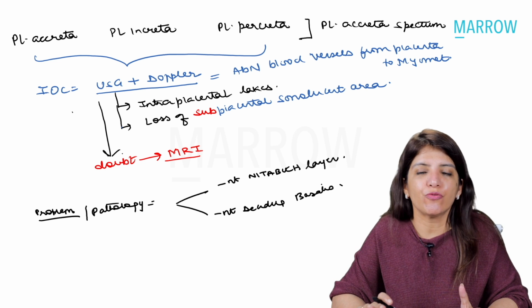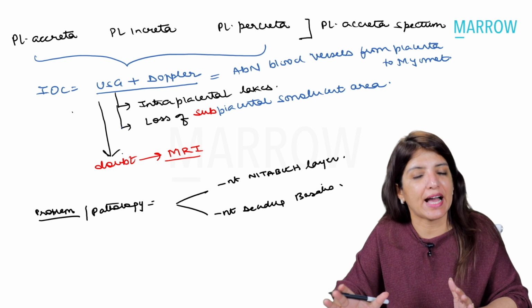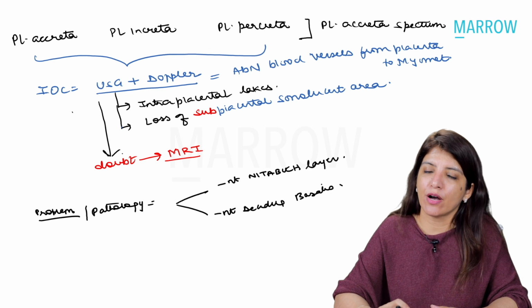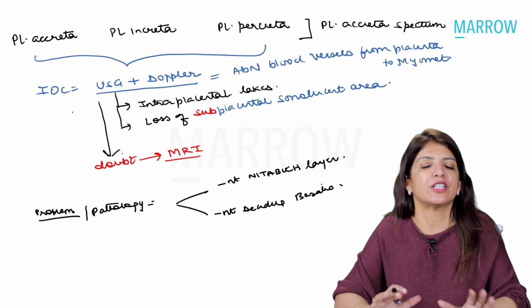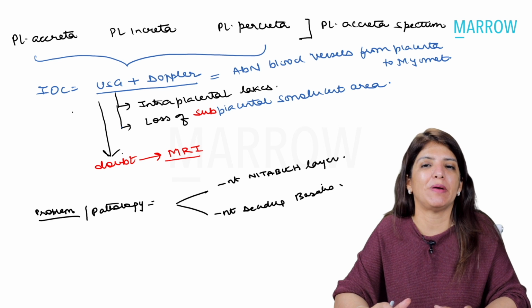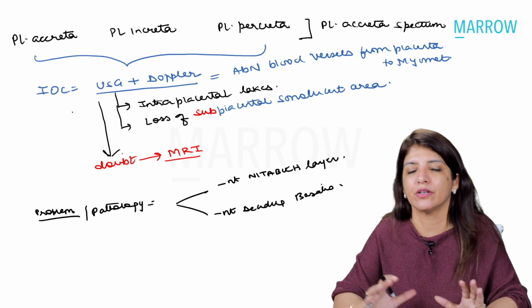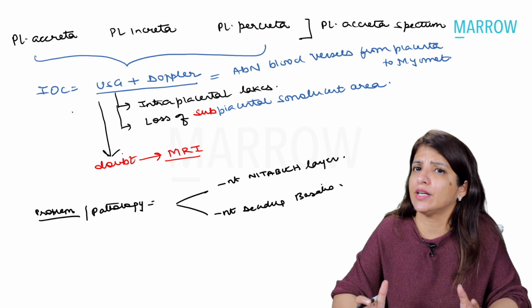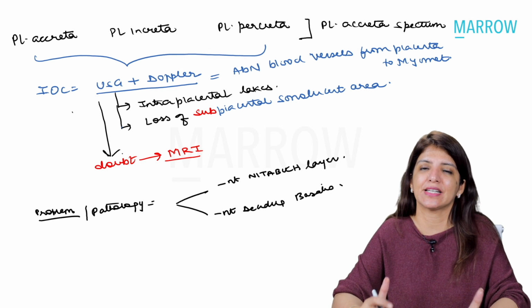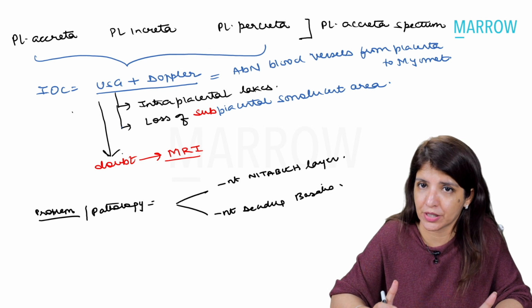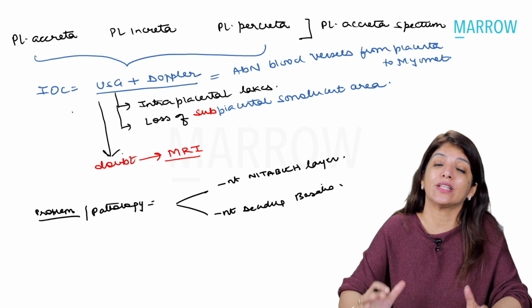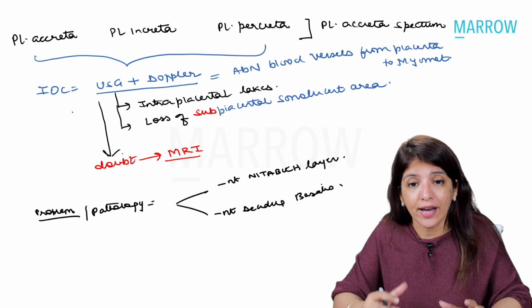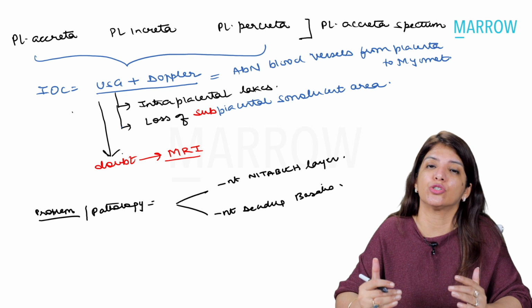Now, investigation of choice in case of placenta accreta spectrum is ultrasound, and simultaneously I'm going to do a Doppler. Common sense tells me that if I am finding abnormal blood vessels running into the myometrium on Doppler, that would indicate that yes, it is a case of placenta accreta, increta or percreta. On ultrasound, you get characteristic findings like intraplacental lakes, and there is a loss of the subplacental sonolucent area.